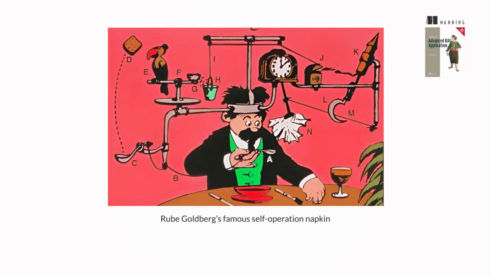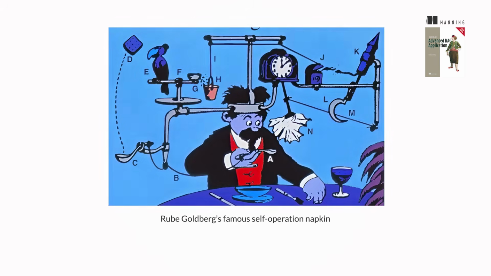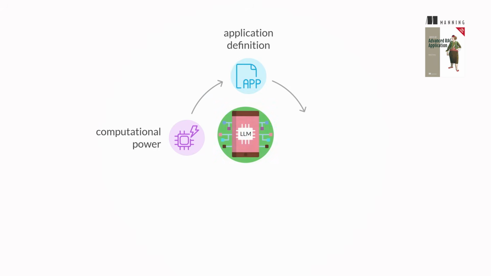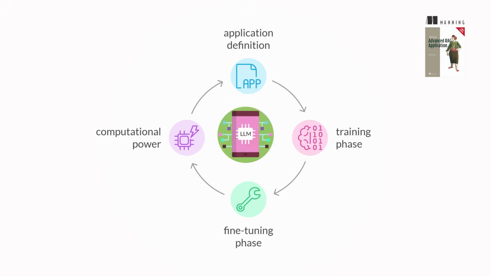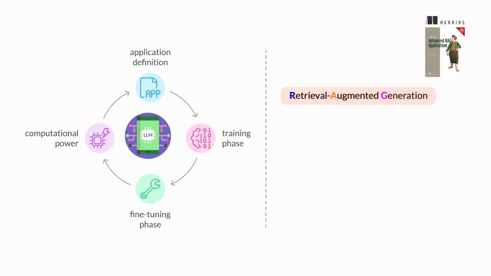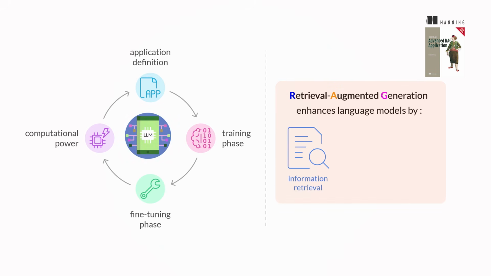Constructing an LLM application involves intricate components, from computational power to application definition. The process includes training and fine-tuning phases, requiring a nuanced approach to deploy effective LLMs. Retrieval Augmented Generation, RAG, is an important tool that enhances language models by finding relevant information from specific data sources and providing more accurate responses.